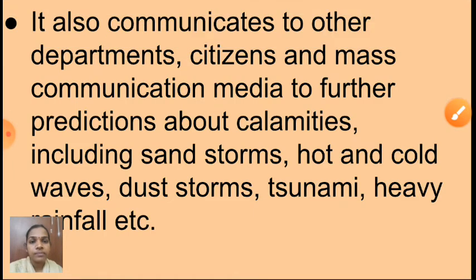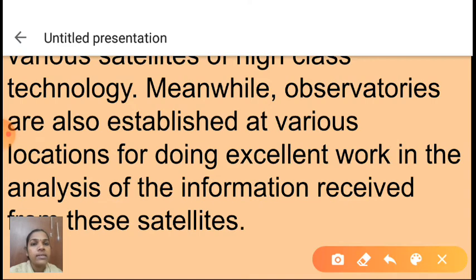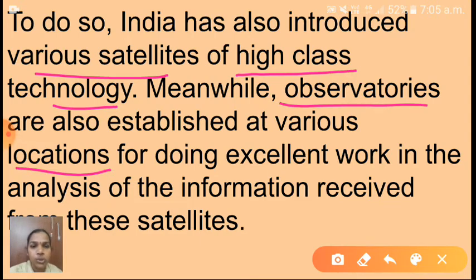Next use is, say here children, to do so India has also introduced various satellites of high class technology. Meanwhile, observatories are also established at various locations. Already we studied about observatories last session, isn't it children? They are established at various locations for doing excellent work in the analysis of the information received from these satellites.